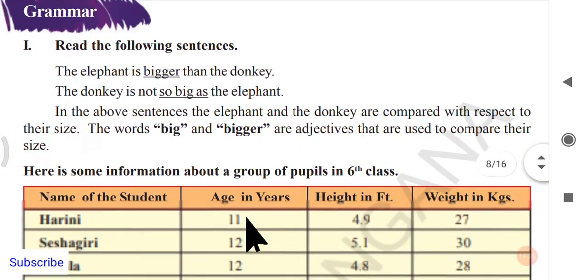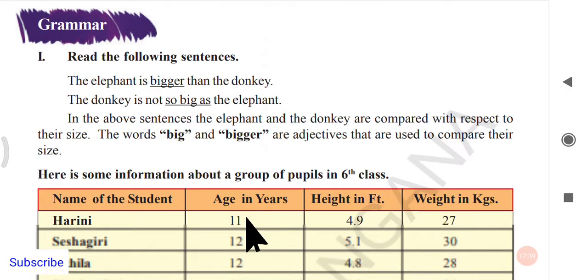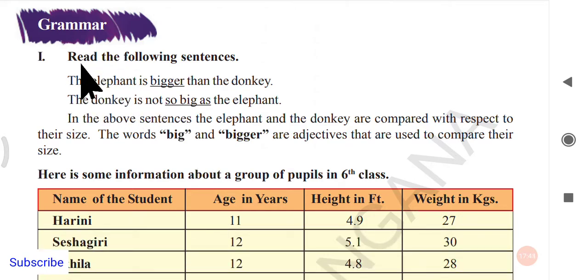Next. So we have another important grammar part here, so we shall come through that. Read the following sentences. The elephant is bigger than the donkey. Bigger is underlined. Next, the donkey is not so big as the elephant.